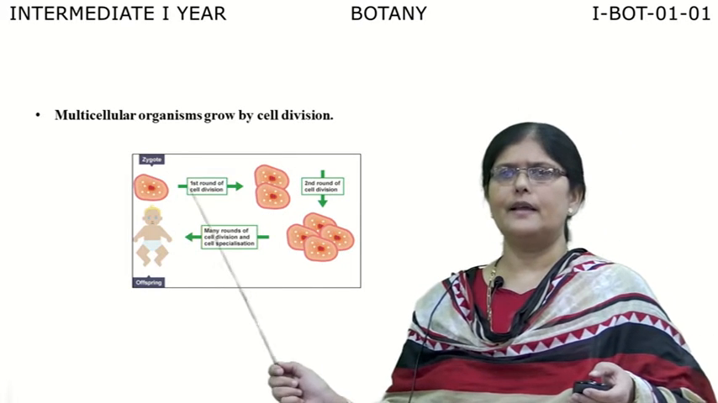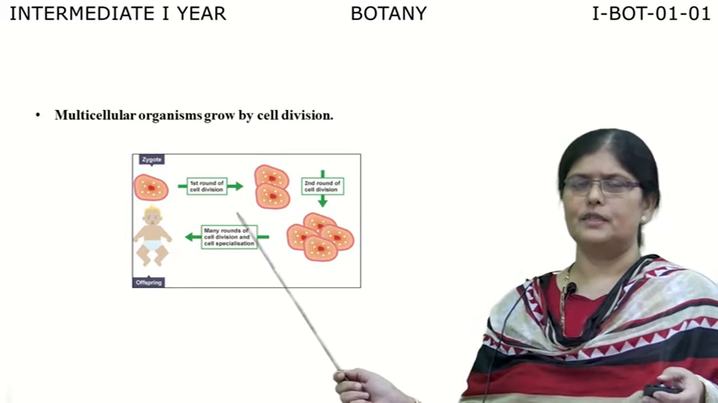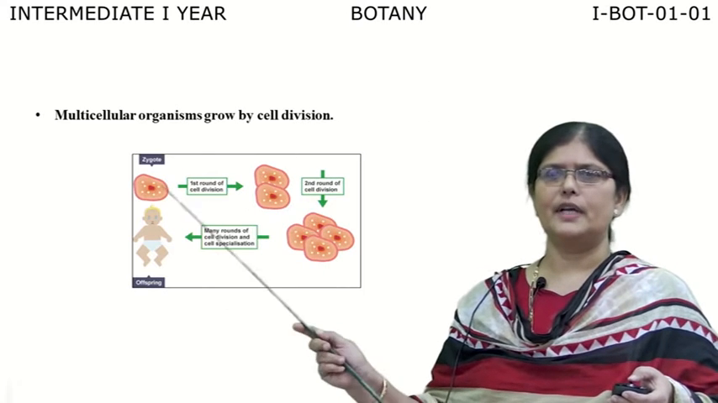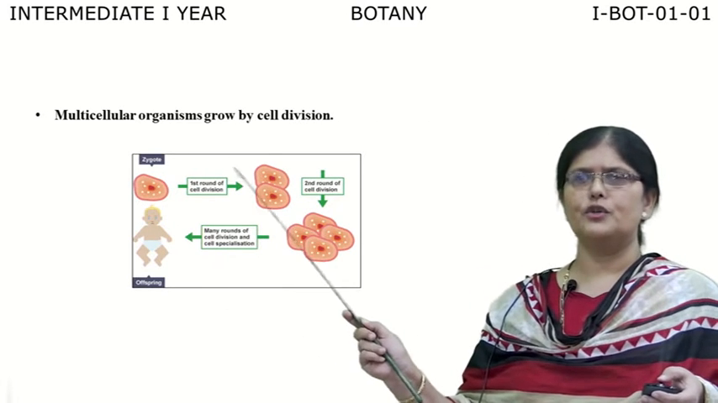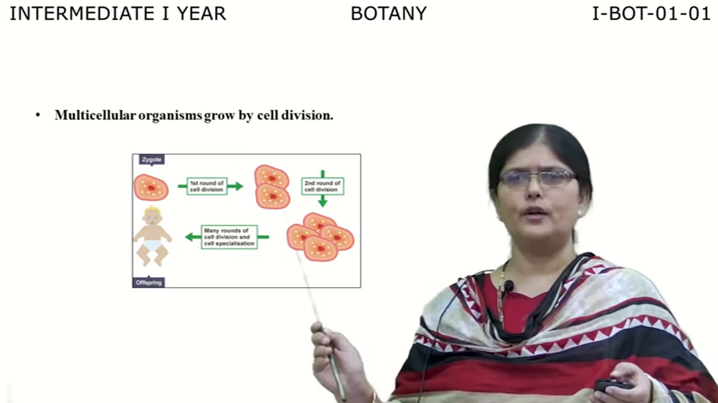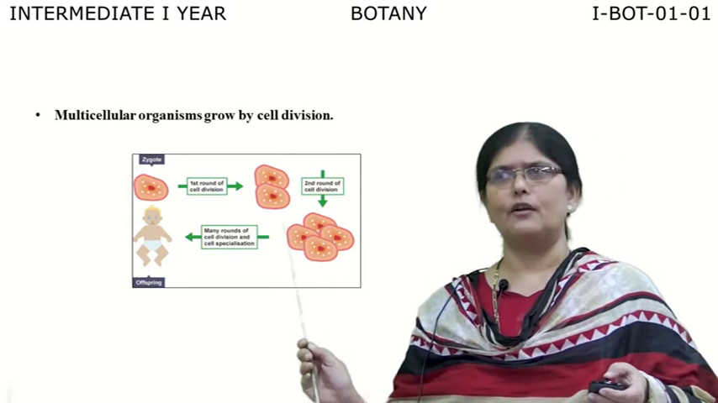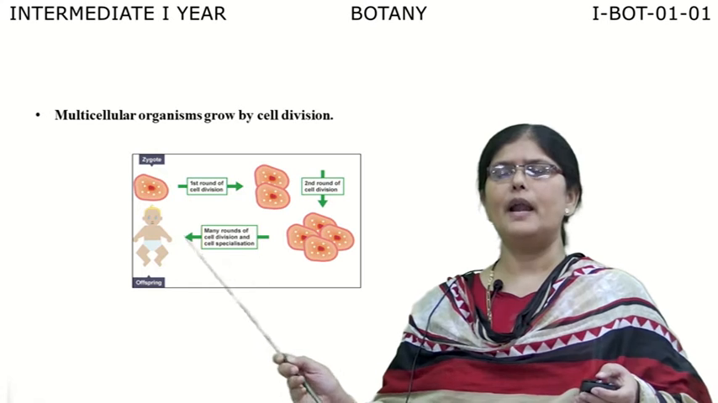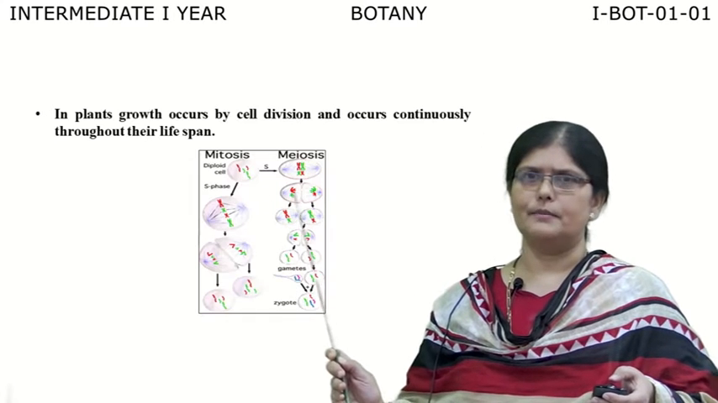Now let us take the example of multicellular organisms. They grow by cell division, right? You can see here in the picture a single cell undergoes division to give rise to two cells. They further divide to give rise to more cells, and such cell divisions keep on increasing to build a multicellular organism.